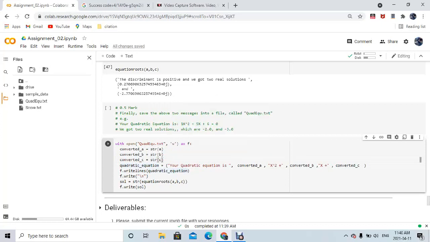So basically I convert it to a string, and I'm using it to store in one of the variables for the quadratic equation, and I use writelines in order to write to a file. Then for the quadratic equation solutions, I use str and I convert it to a string to put in one of the variables. Then I use the write function in order to perform this task. So let's run this.